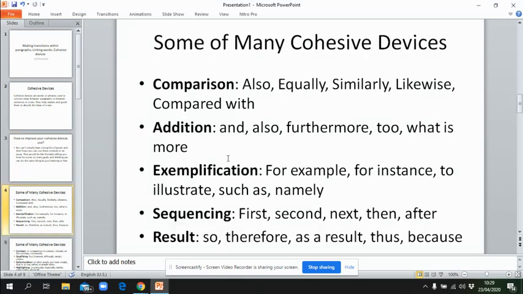Here are some examples of cohesive devices. We have comparison, like also, equally, similarly, likewise, compared with. We have addition, exemplification, sequencing, and result, right? Later on, you will see how we use these devices in sentences. If you don't understand the meaning, you can look it up in the dictionary and look at the example sentences provided, so that you will be able to understand the correct use of these cohesive devices in sentences.